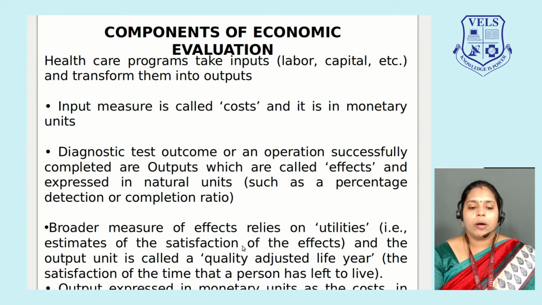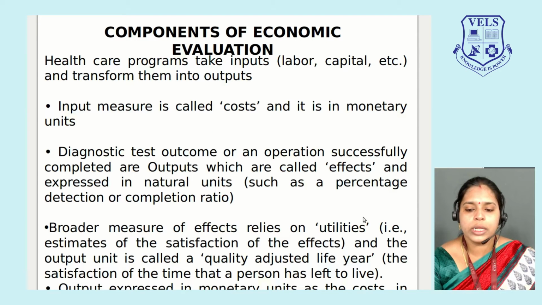Second thing, a broader measure of effects relies on utilities. What are utilities? Estimates of the satisfaction of the effects, and the output unit is called a quality adjusted life year, the satisfaction of the time that a person has left to live.